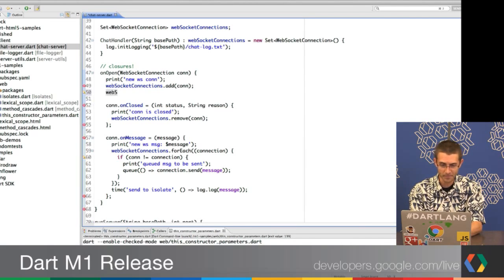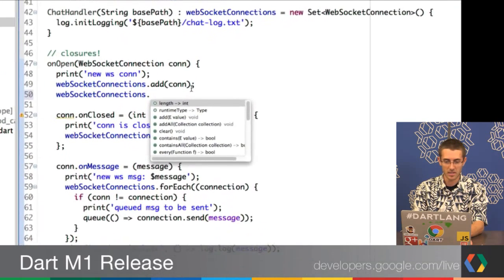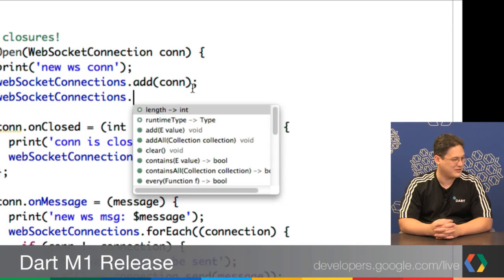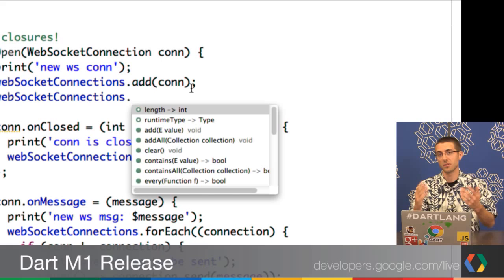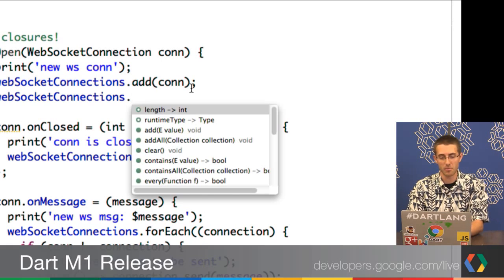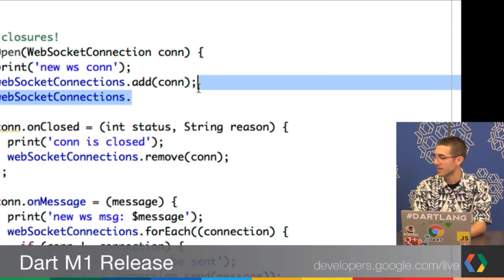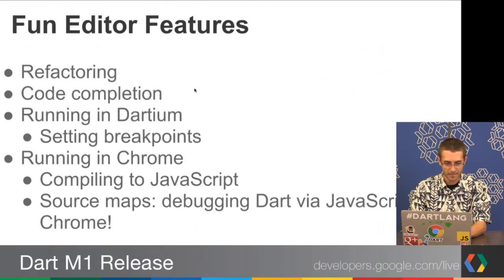Of course, we have a feature called code completion. Let me see if I can zoom in here. Control space, and you automatically get popped up with all of the available methods. And if you don't happen to have the full API for everything in Dart memorized, that's really, really helpful. Yeah, it's fantastic, especially integrating with a new team or using a third-party library. These tools should be able to walk you through that process. I love that. That's definitely for coding in the large, because the bigger the code base gets, the harder it is to have all of those things in your mental cache space. Yeah, so I love the fact that I'm more productive with these kind of tools.